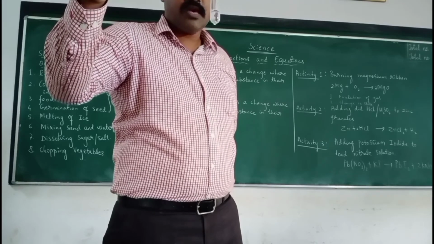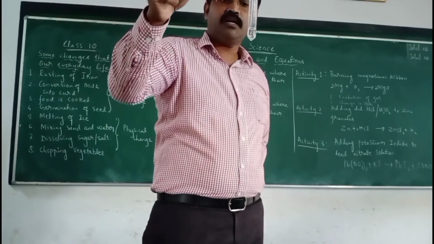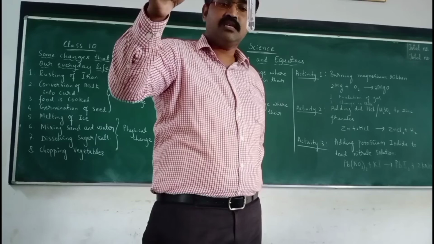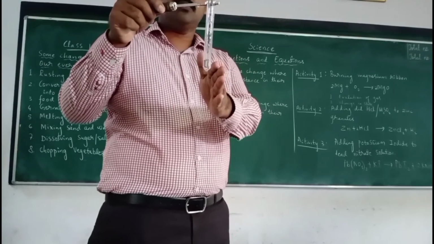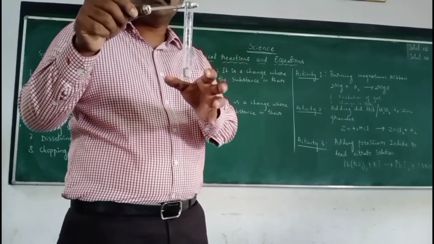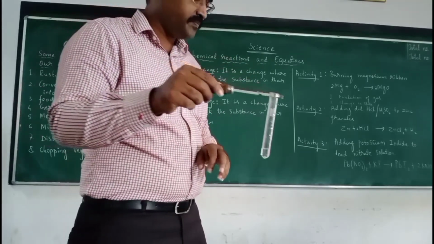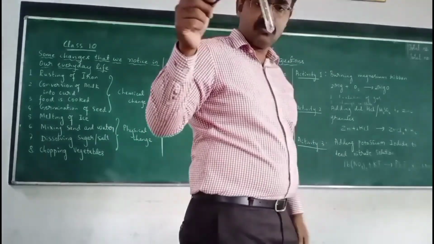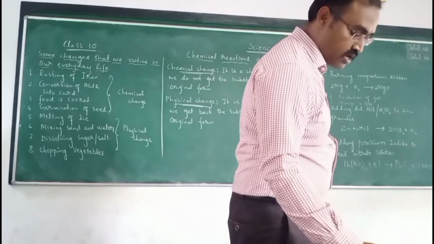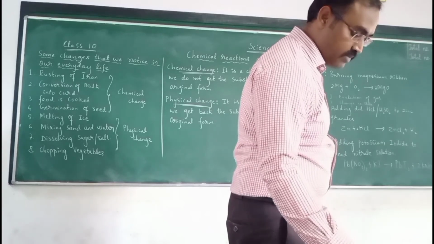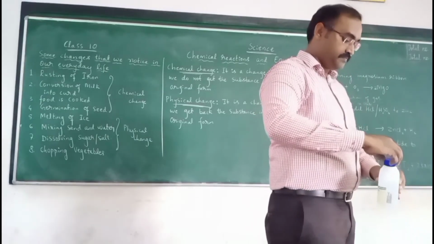So this is the activity. Whenever we add acid to a metal, hydrogen gas is liberated. And if you touch the test tube, there is a change in temperature. It will be a little warm. So this is your second activity. And the third activity, I do not have any materials for it, so I will just explain what it is.